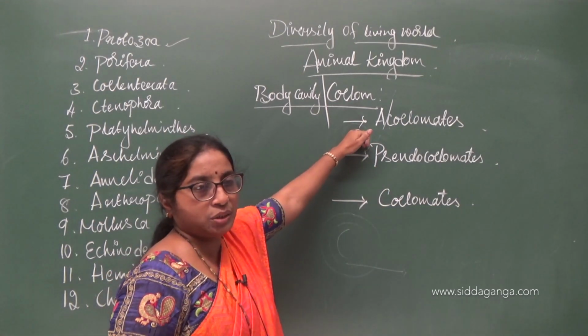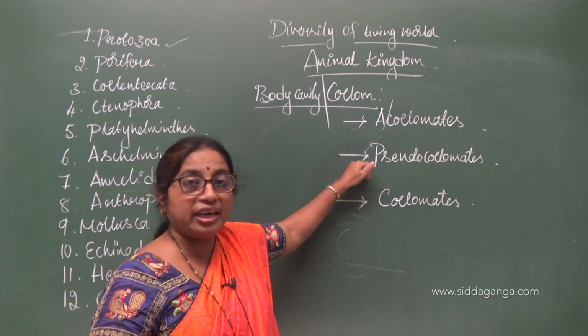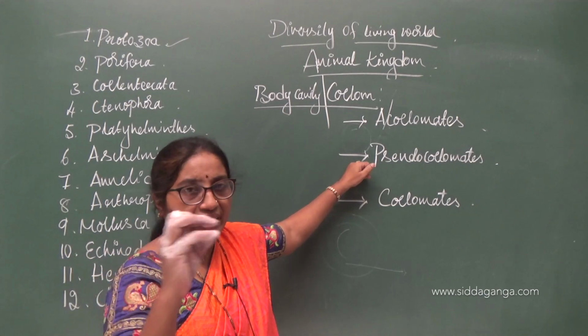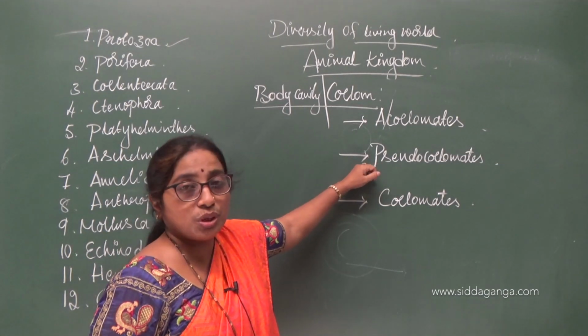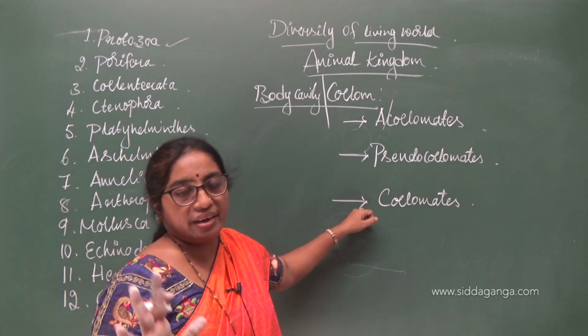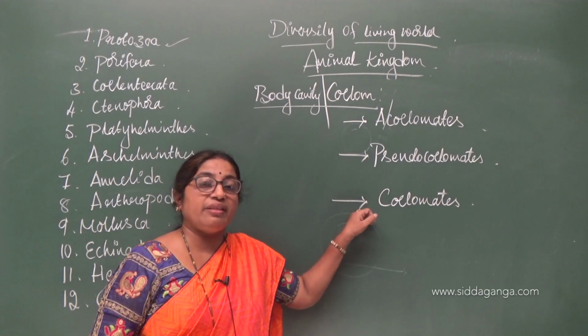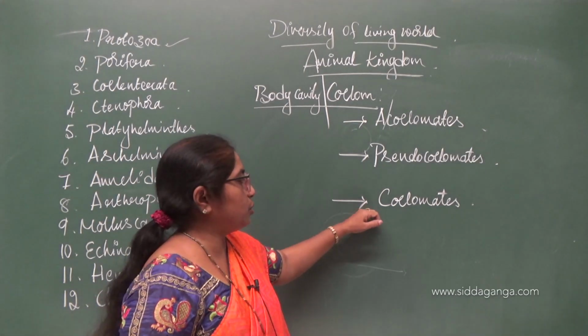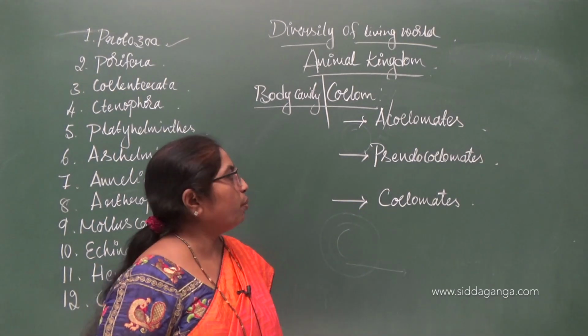In pseudocoelomates, there is a cavity, but it is not lined by the mesoderm, and the cavity is present in the form of pouches, hence it is called pseudocoelomates. A clear bifurcated cavity is present between the alimentary canal and the body wall, which is lined by the mesoderm. They are called coelomates.